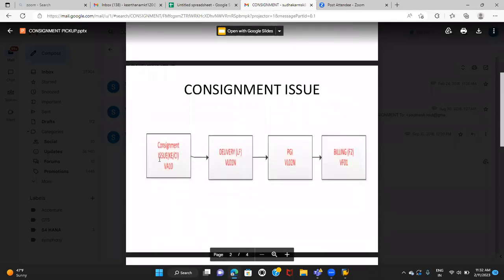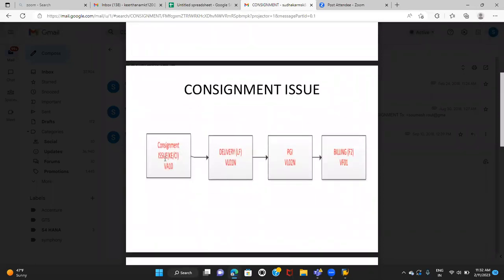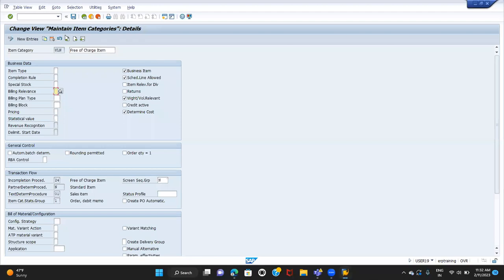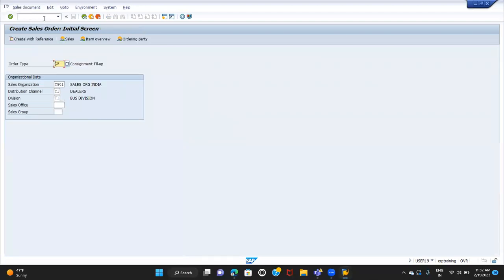First, we'll create the consignment issue order by using the sales document type KE or CI in VA01. Then we'll create the delivery, then we'll do the PGI, then we'll get the billing document. It's a regular process. So we're going to do that now. First of all, let me create the order. Consignment issue order, VA01. The sales document type which we use for the consignment issue is CI or KE, whatever.